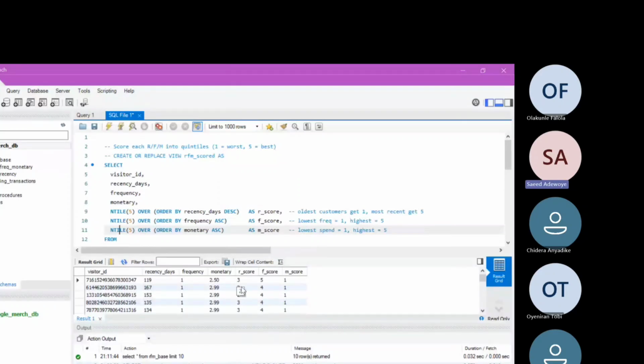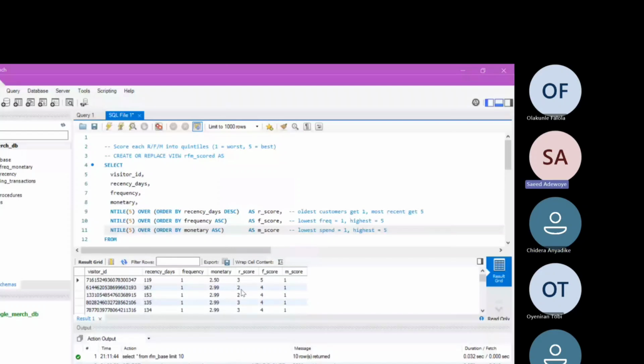A question. They are not the same. What are their differences? Or just in a sentence, what is the difference between a customer that has an R score of 3, like this first customer over here, and this second customer over here, with 2? It means that the one that has a recency score of 2 is less recent than the one that has a recency score of 3.